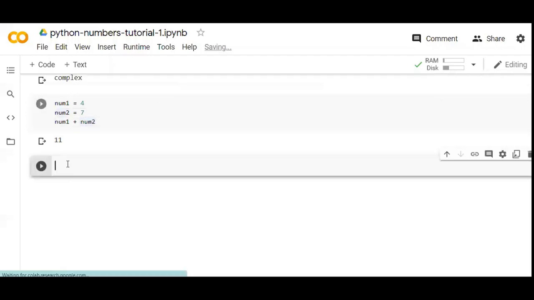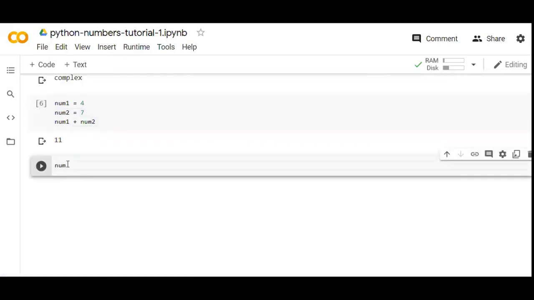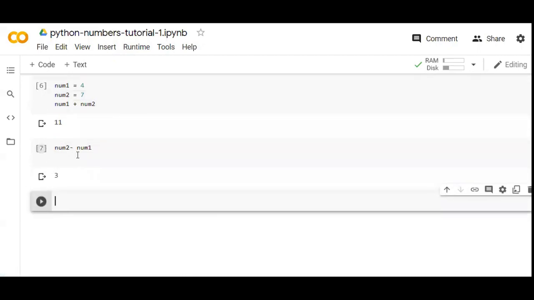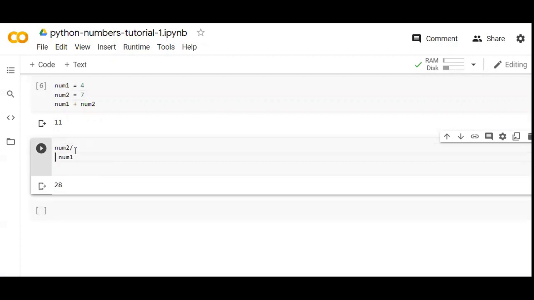Then you have the subtraction operator. If I say num2 minus num1, you get the difference. The same applies to multiplication, and the division.